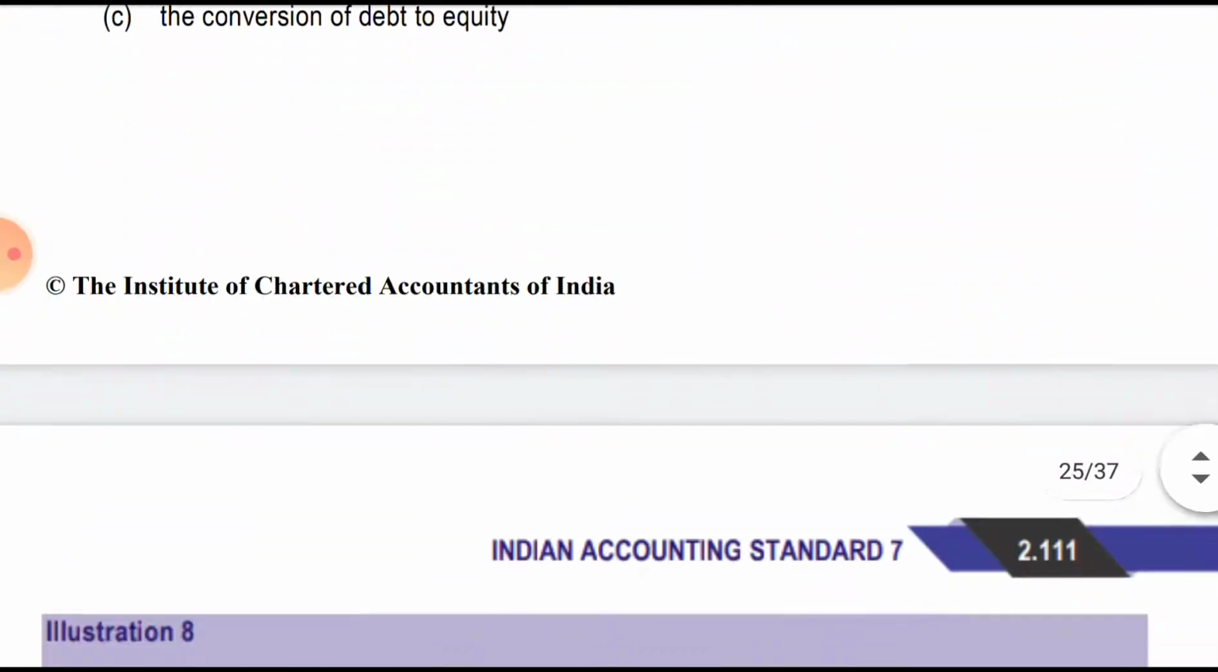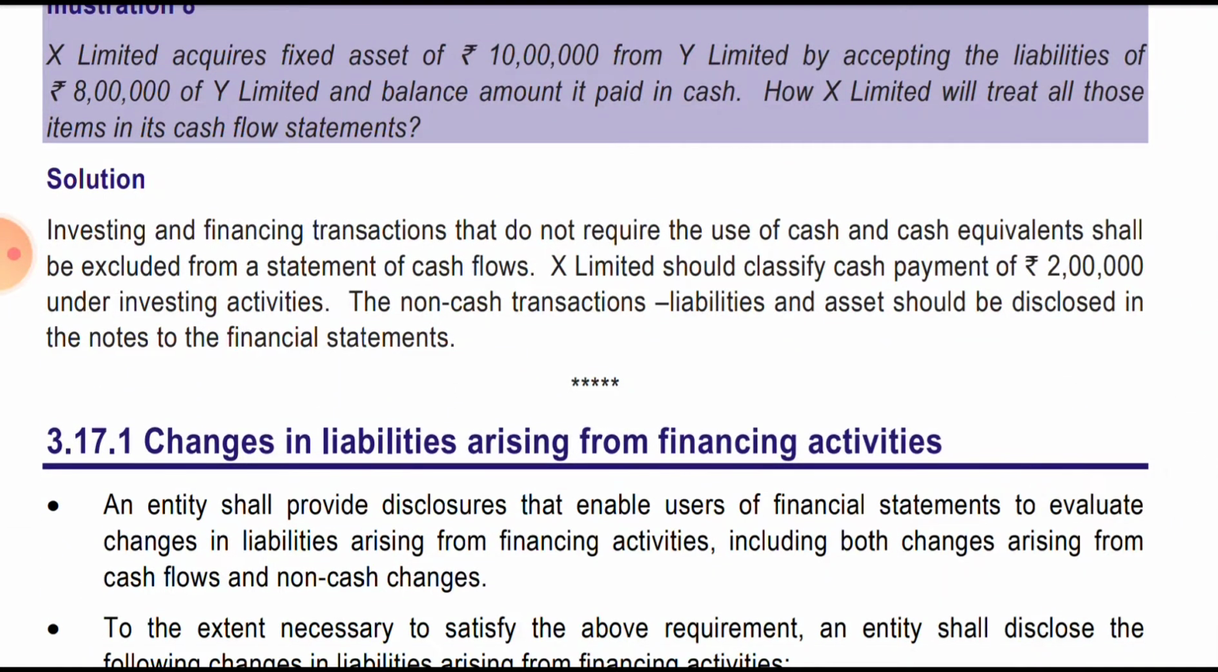We'll move on to illustration 8. X Limited acquired fixed assets of 10 lakh from Y by accepting the liability of 8 lakh rupees. So basically it has acquired an asset of 10 by accepting the liability of 8 of Y Limited, and the balance is paid in cash. So the only outflow is 2 lakh rupees. How should X Limited treat this item in the cash flow? It has to show an investing activity of only 2 lakh rupees.